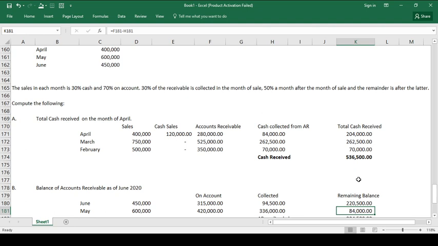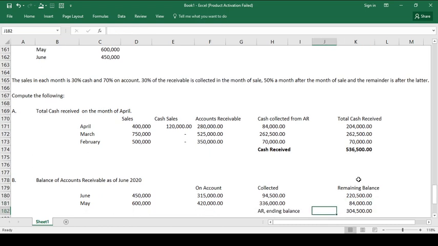However, we need to also consider the previous months. Kasi baka meron pang mga balance yon. For the month of May, we have the sale of 600,000. This is sales, ha? This is total sales. And then, we have 70% from the 600,000 yung on account.